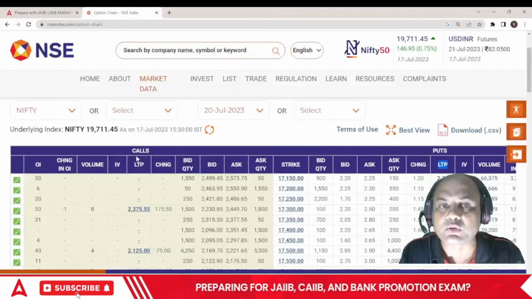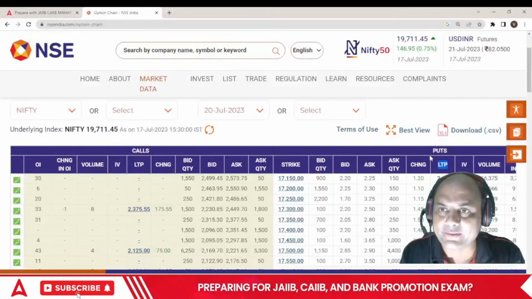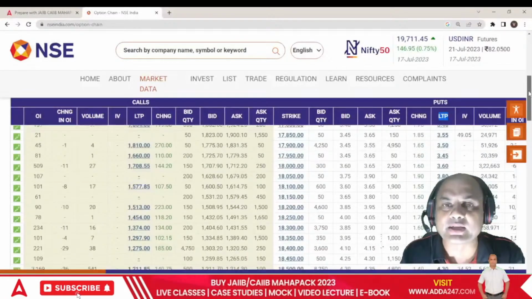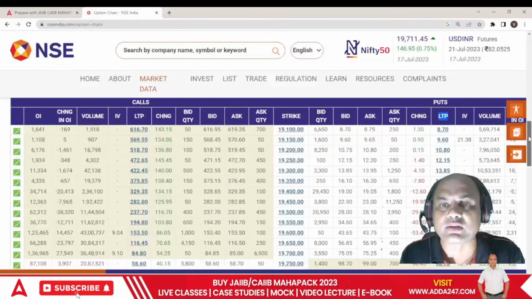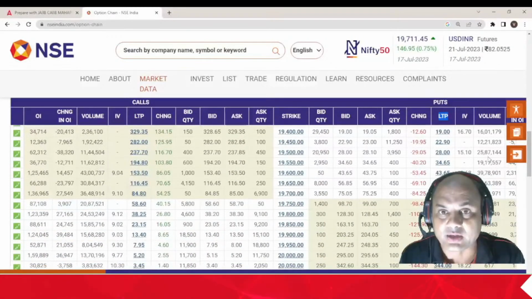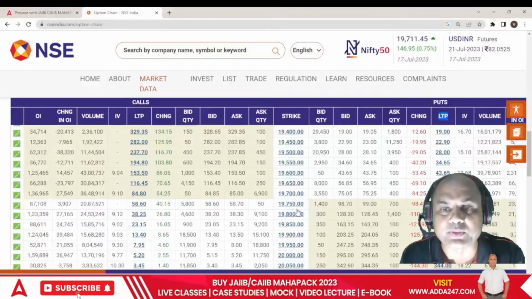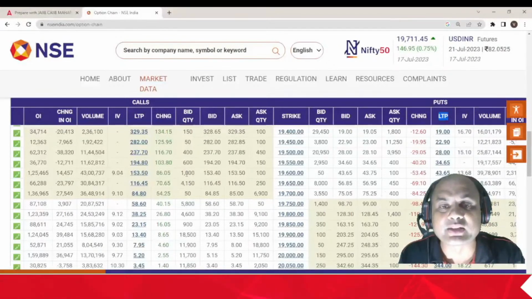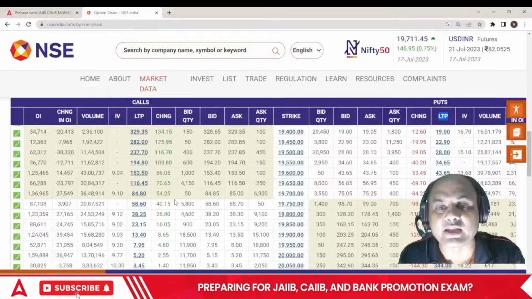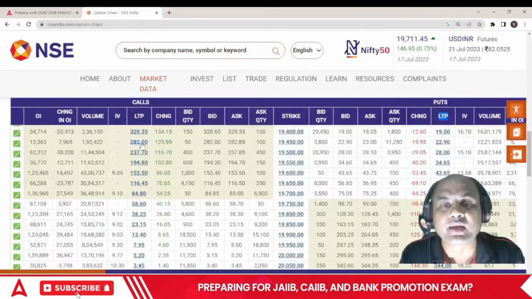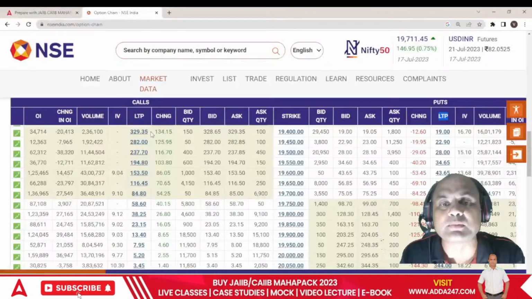Remember, two things are there: call and put. When the strike price of the call is lower, say 19,500 is the strike price, and right now Nifty is at this point, there is a distinction between this gray and the white area. This line is known as at the money. This gray area is known as in the money.